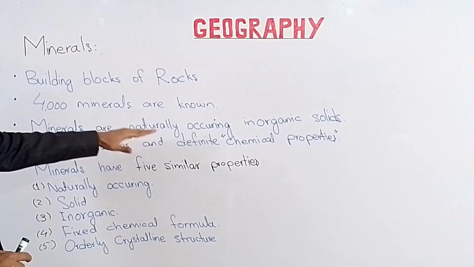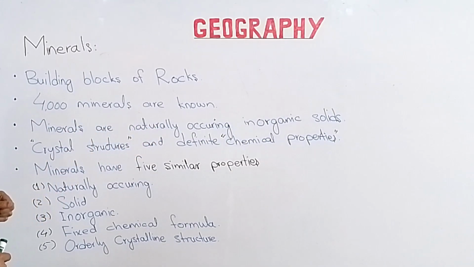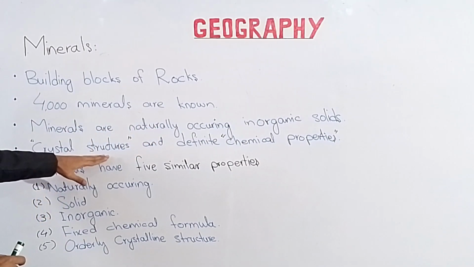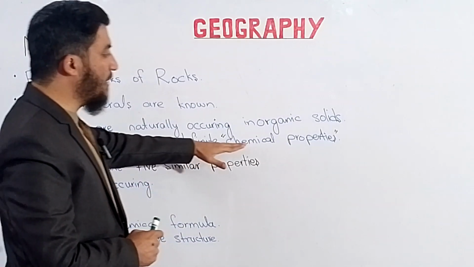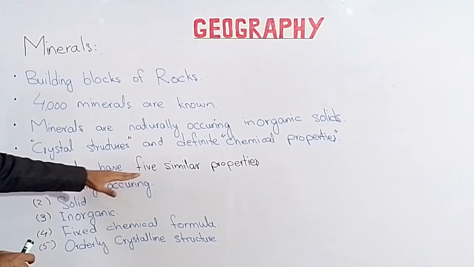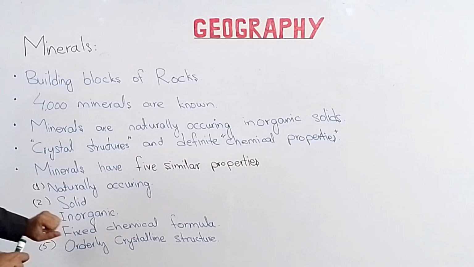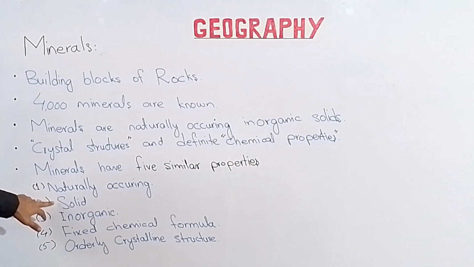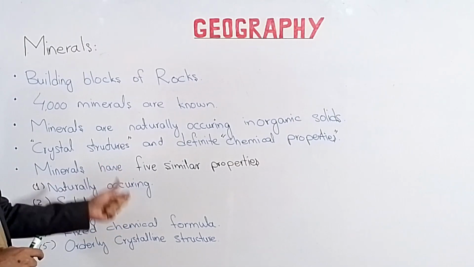Minerals are naturally occurring and inorganic solids. Minerals have crystal structures as well as chemical properties. So minerals need to have 5 similar properties in them. These are naturally occurring, solid, inorganic, fixed chemical formula, and in the last there should be the orderly crystalline structures.